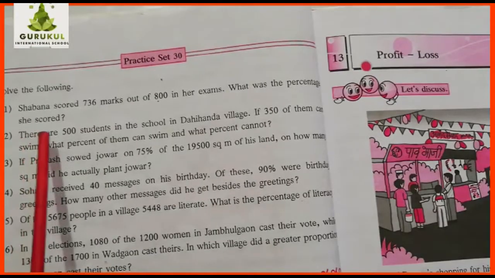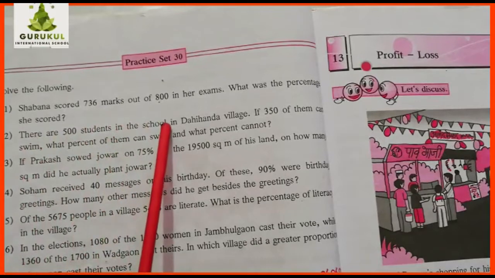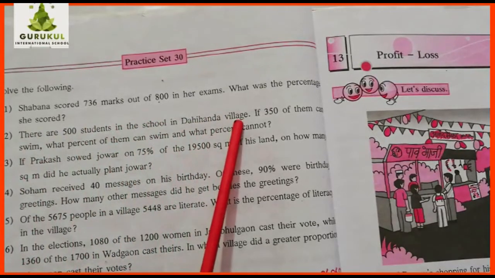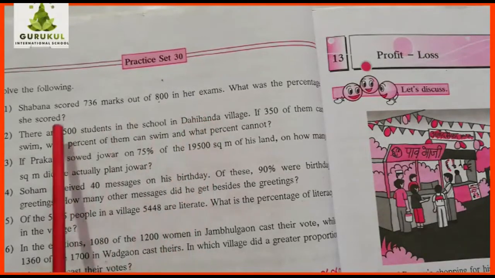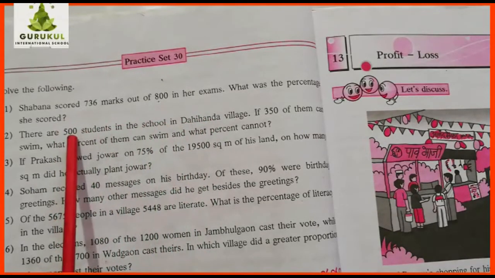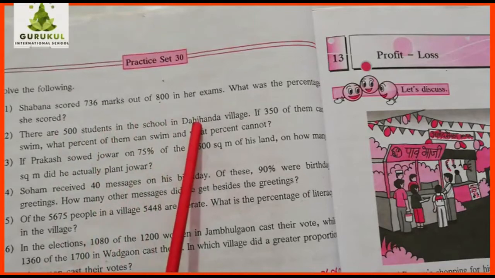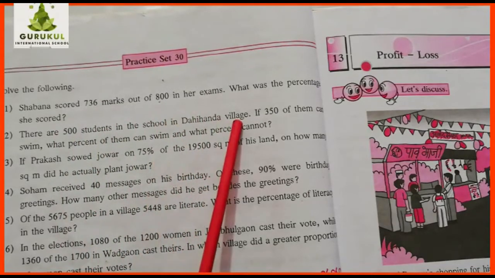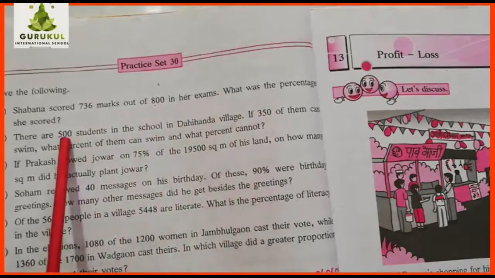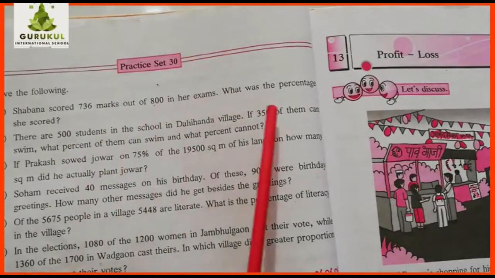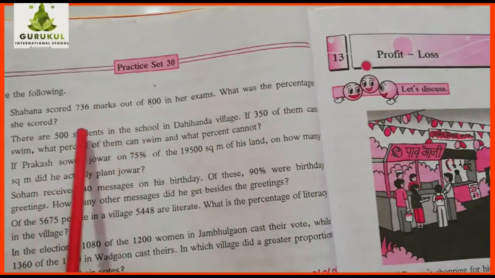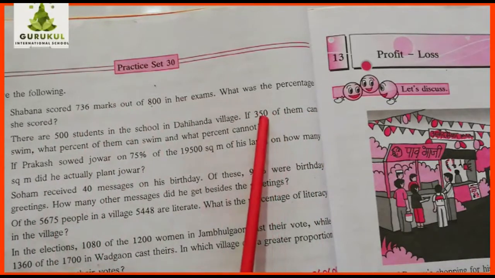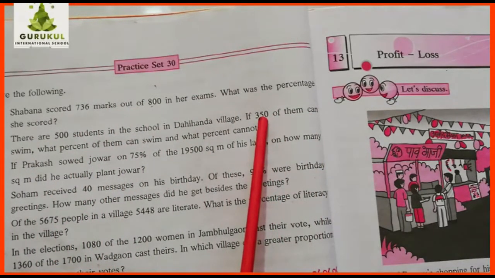In question number 2, there are 500 students in the school in Dahihanda village. One village is given, the village name is given, Dahihanda. In that school, how many students were there? 500 students were there in this village. Now, of the 500 students in the school, 350 of them can swim, of these 500 students this many students, 350 can swim, means 350 upon 100.